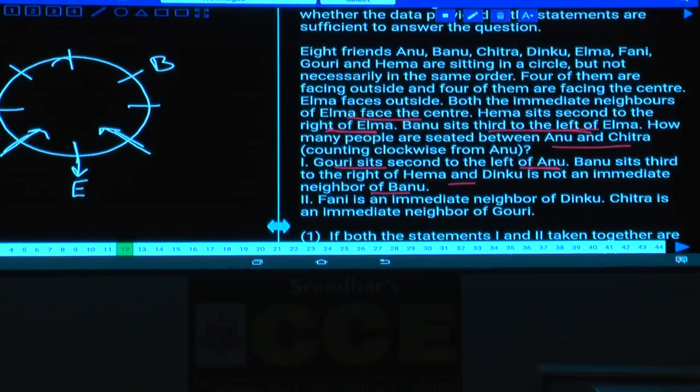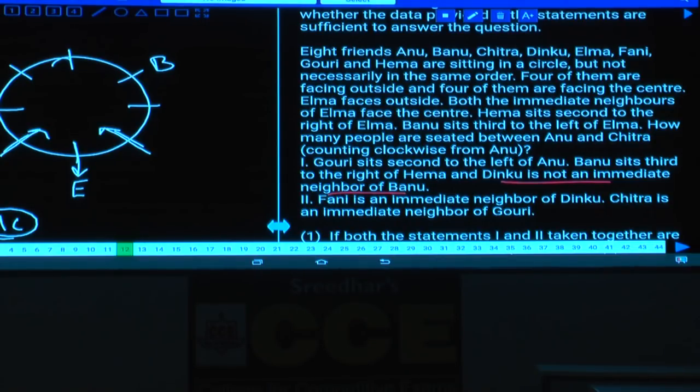B sits to the left of E, and how many persons are in between A and C? Now the number of persons between A and C should be identified. F is an immediate neighbor of D, D is not an immediate neighbor of B. What is the information here? As D is not an immediate neighbor of B, can D be at this place or not?